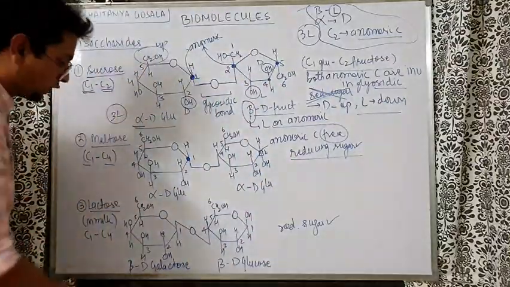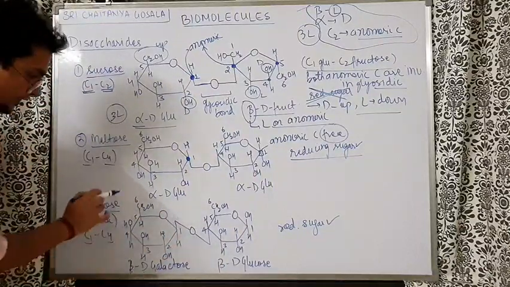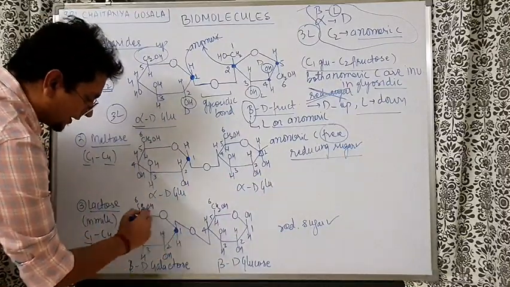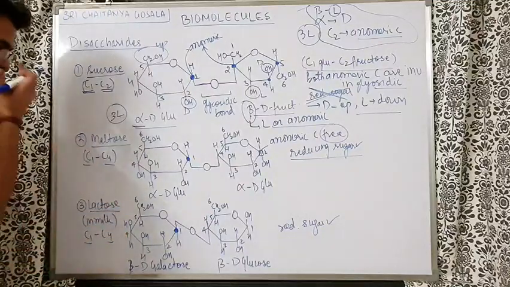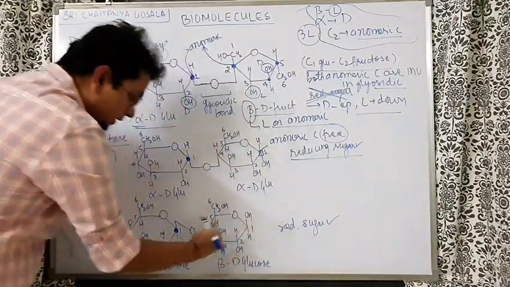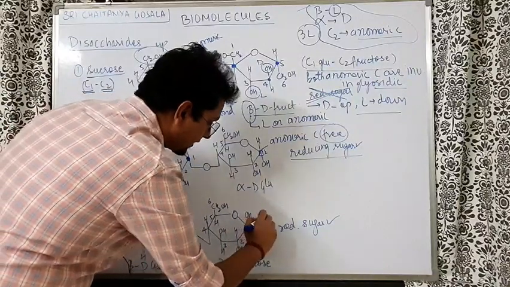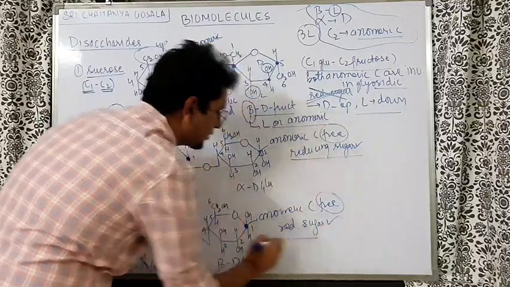Similarly, in the case of lactose, it is C1, C4: C1 of beta D galactose and C4 of beta D glucose. So look, in galactose, the anomeric carbon, the carbon neighboring the oxygen, is involved in the glycosidic bond. But for glucose, because C4 is making the glycosidic bond, the C1, the anomeric carbon of glucose, is free. So this is also a reducing sugar.